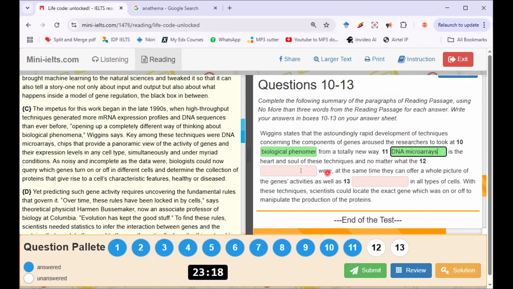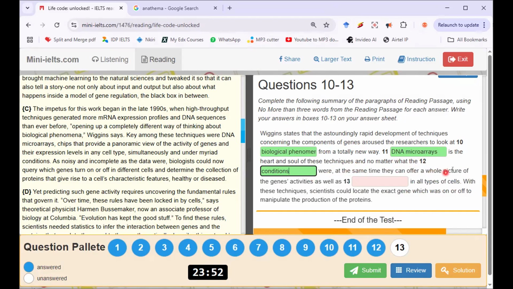And no matter what the dash were, at the same time, they can provide a panoramic view of the activities of the genes and their expression levels in any cell type simultaneously under myriad conditions. No matter what the conditions were. Conditions. I think it should be conditions because of that myriad conditions, that's what it sounds like.